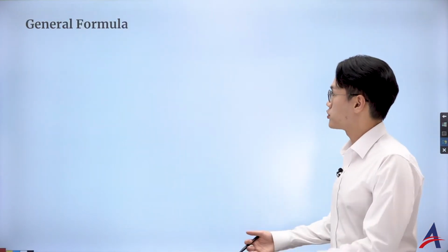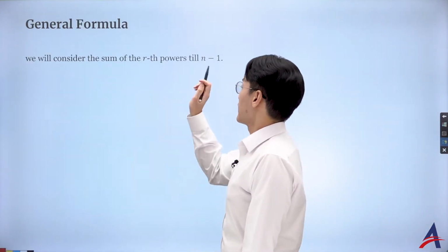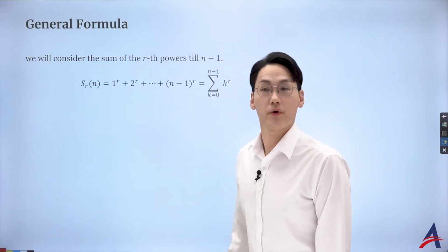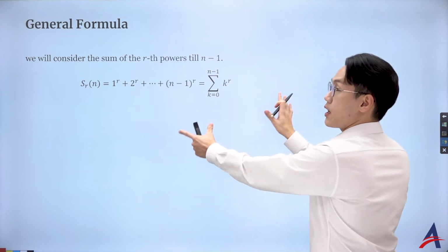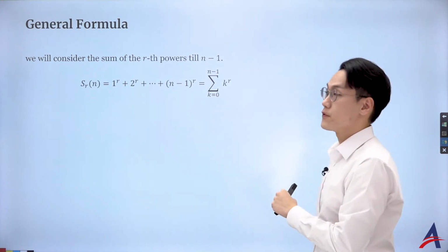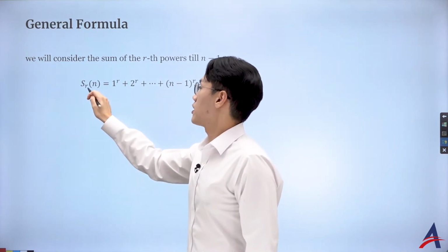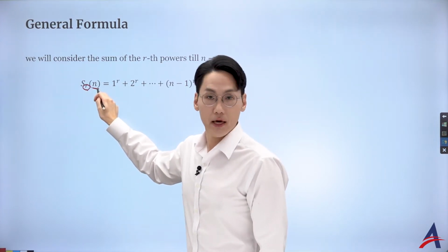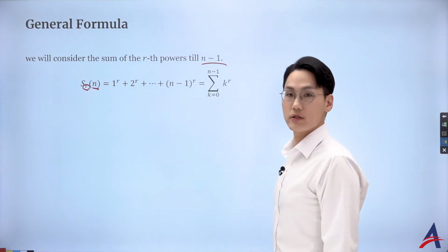Then obviously we want to generalize the formula, right? So if we go for the sum of rth powers till the n minus 1 term as the following sum, this is how we're going to define this power sum form, right? So what it says is that I'm going to raise to the power of r up to n many terms. Sorry, n minus 1 many terms. That's what we are defining here, right?